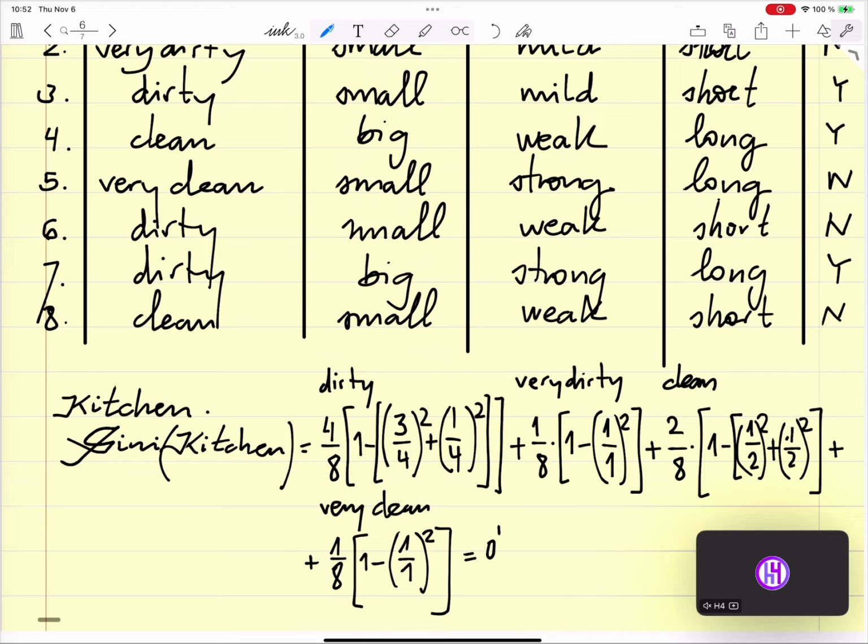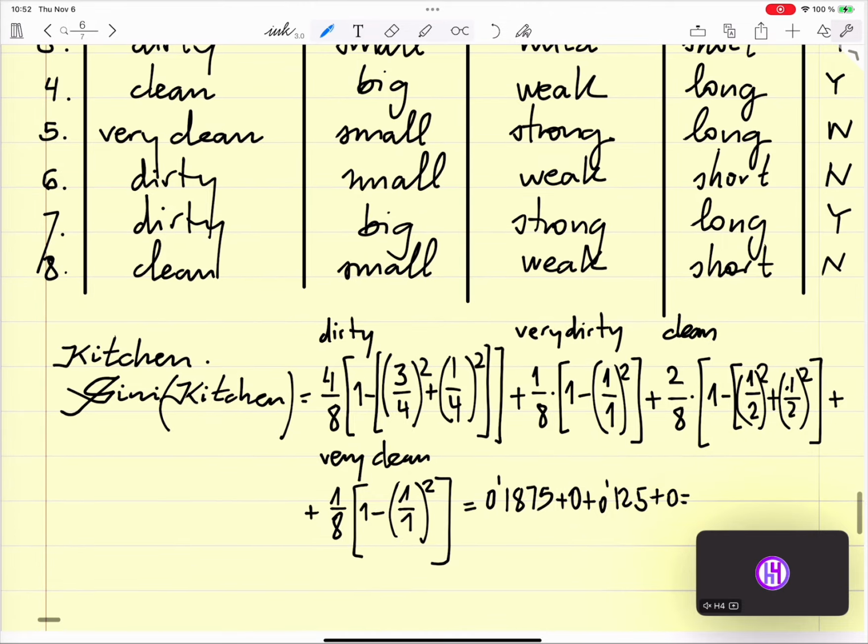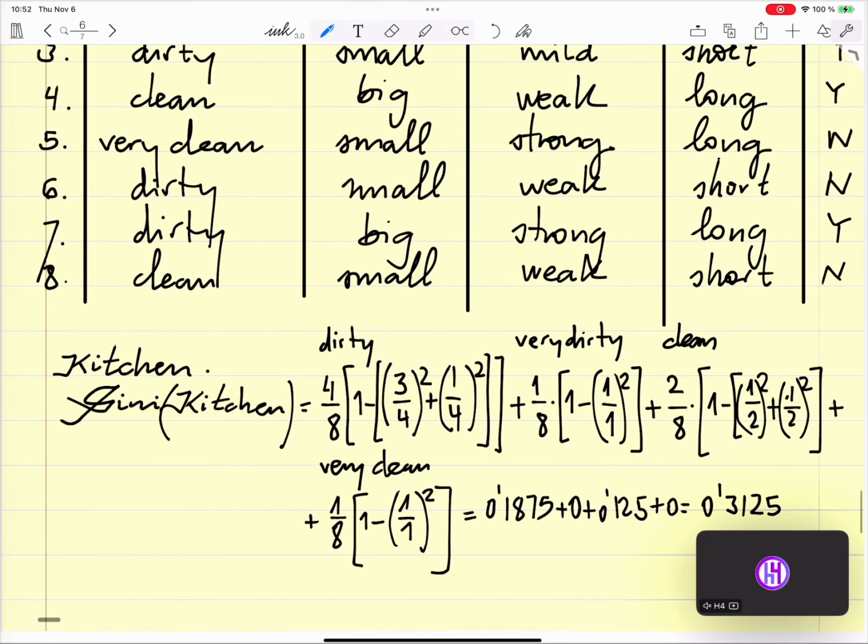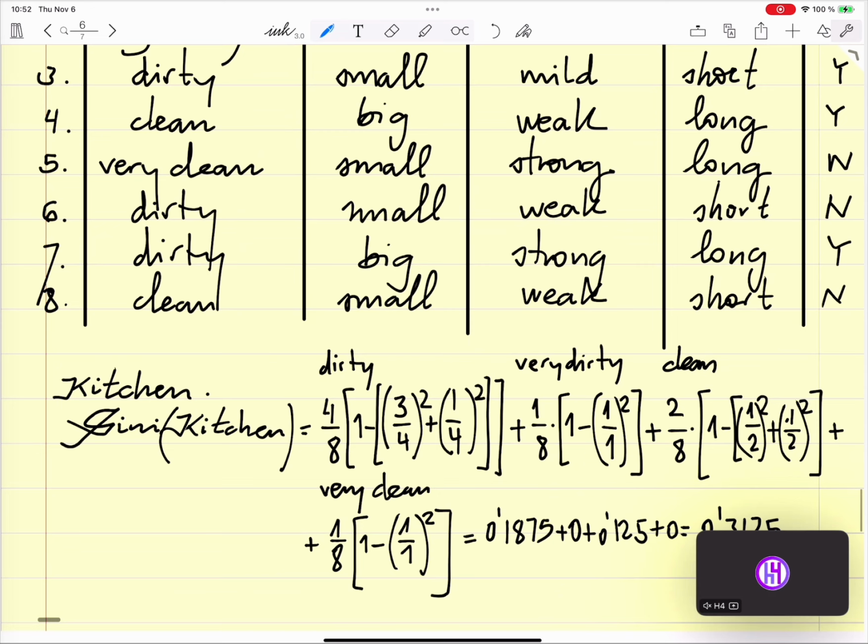The first one is 0.1875 plus 0 plus, 1 divided by 4, so 0.5 divided by 4 is 0.125 plus 0. So if we add up, we have a Gini for the kitchen of 0.3125. Okay, I've done all the calculations in just one big go. Questions?